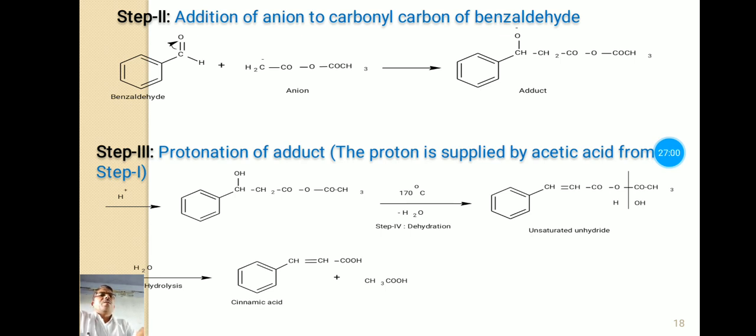So the protonation of this intermediate occurs, and it undergoes dehydration, means it loses a water molecule, the OH group and this hydrogen are given out as a water molecule, and we have this intermediate product, the unsaturated anhydride, and this on hydrolysis, means the hydrogen of the water molecule adds, we have this cinnamic acid, and the side product is CH3COOH, means this is the acetic acid.